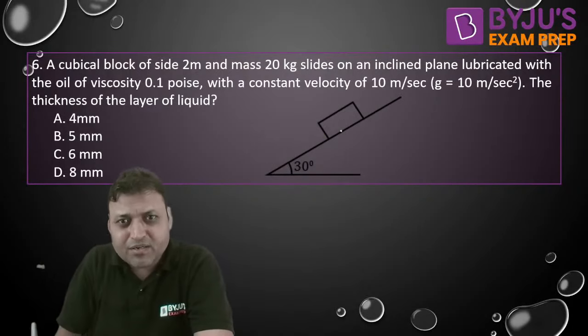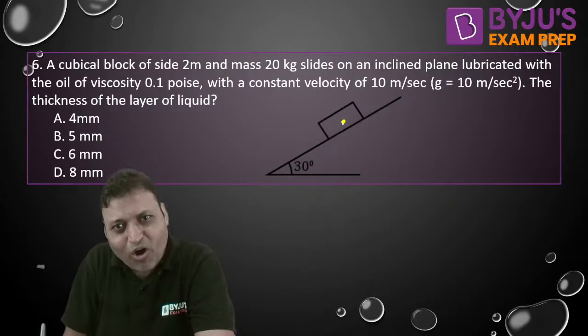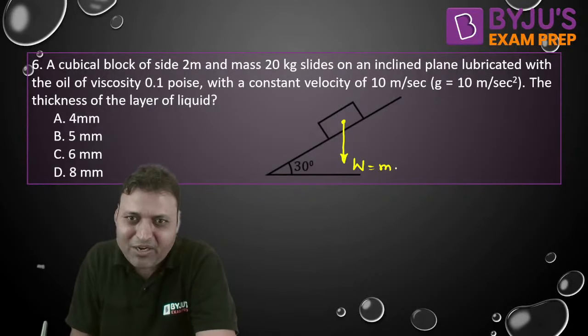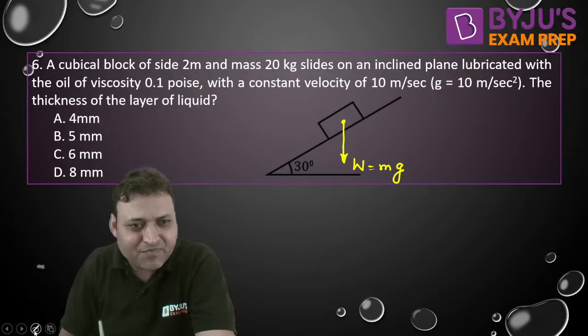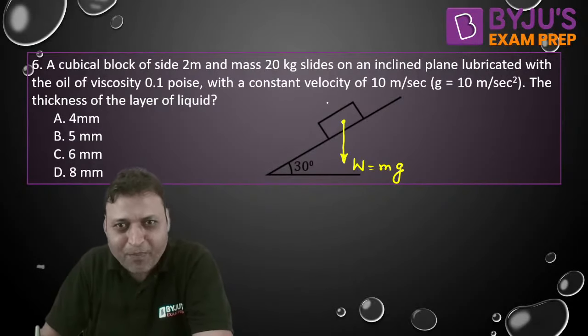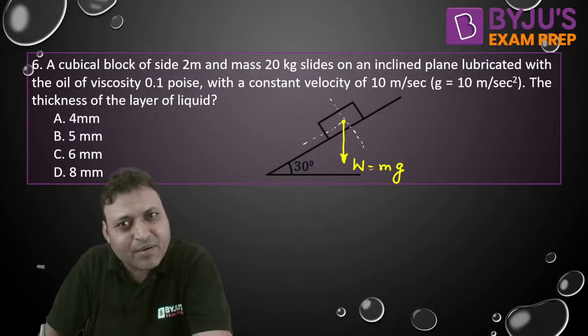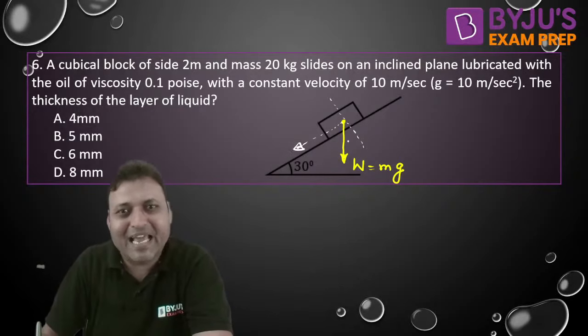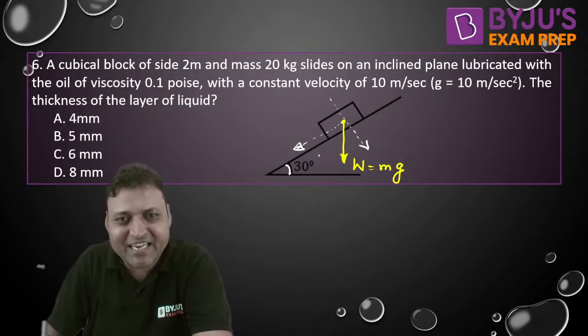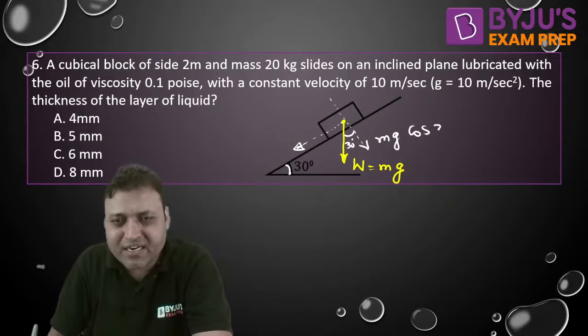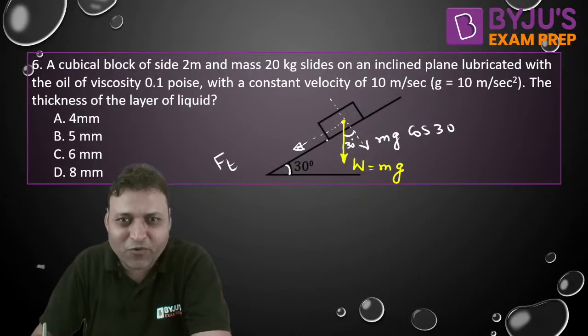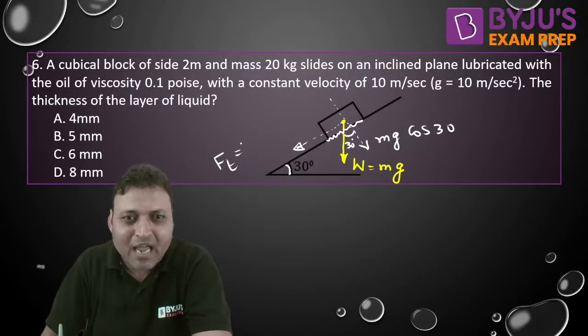Now this is the block. The weight of the block, which is equal to m into g, always acts in downward direction. And if we resolve this into two components, one is normal to the inclined surface and another is parallel to the inclined surface. So if this angle is 30 degree, this angle will also be 30 degree. So this is mg cos 30 and this is the tangential force for the fluid. The tangential force will be m into g into sine 30. That is the catch here.